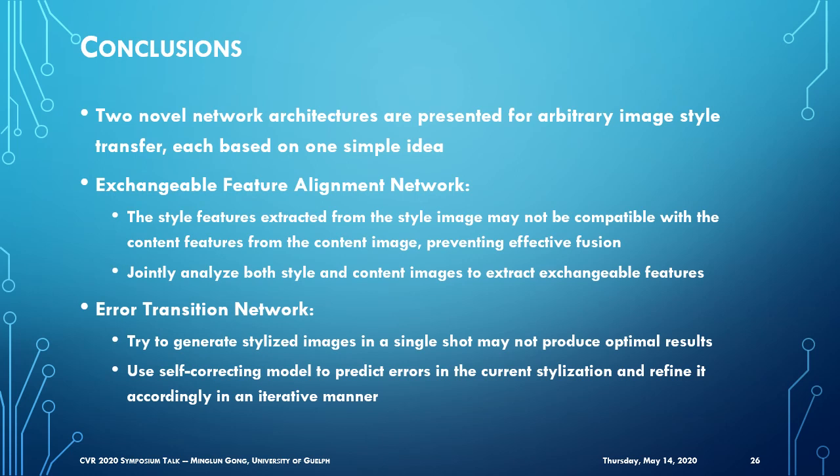The second network is based on the observation that generating a stylized image using a single shot may not produce optimal results. Hence, we use a self-correcting model to predict the errors and refine them accordingly in an iterative manner.